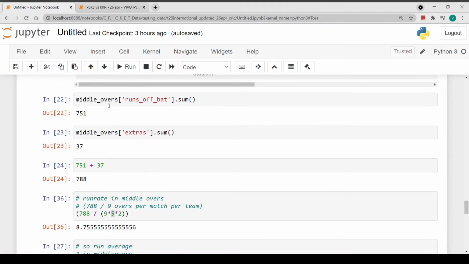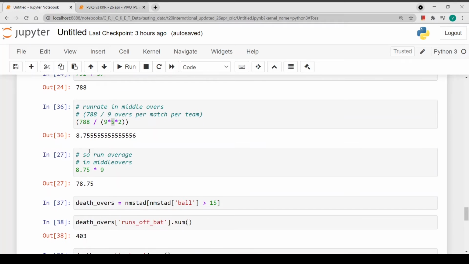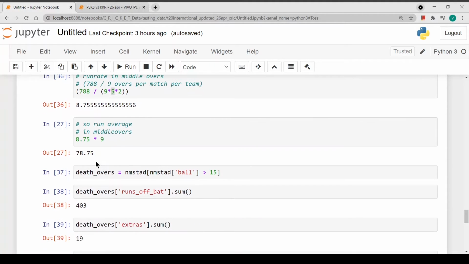The total runs scored in this series between India and England were 751 off the bat and 37 extras. So it comes down to 788, and the run rate would be 8.75, and the average score we can expect is 78.75 or 79 runs in the middle phase.